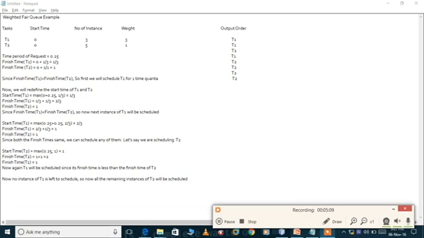So the start time of T1 is equal to max of 0 plus 0.25. 0.25 is the time period for the request; after this time period, the next request will come. So max of 0.25 and the last finish time, which was 1 by 3. The max of these is 1 by 3. So the finish time of T1 is 1 by 3 plus the same 1, quantum upon weight, 1 by 3, which is equal to 2 by 3. The finish time of T2 will remain the same as previous.